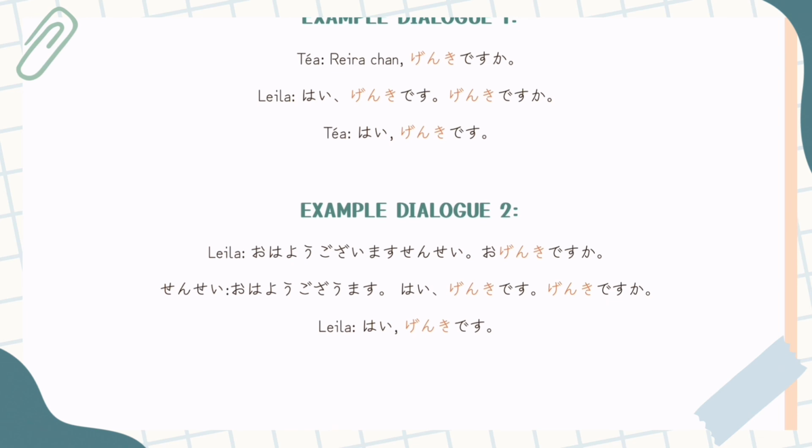Example dialogue 1. Some of it is in Romaji because we haven't covered those characters yet. But yeah, let's go. So we have Teya: Leila-chan, genki desu ka? So, are you well, Leila? Leila: hai, genki desu. Genki desu ka? Teya: hai, genki desu. So we have one person saying, hey, are you well?